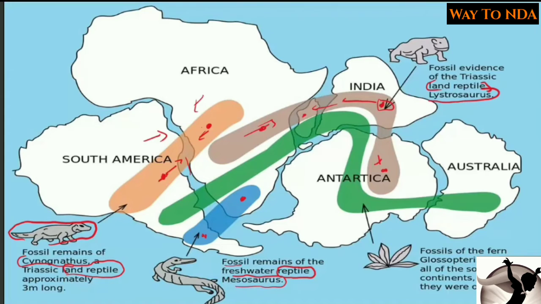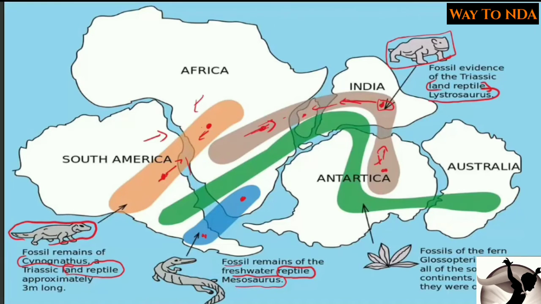So this means that it being a land reptile, it cannot swim. Okay, it cannot swim the far distances in the sea. Okay, so it proves that the whole continental structure was a part of a single landmass. So these are the fossil evidences which were given by him to prove his theory of continental drift.